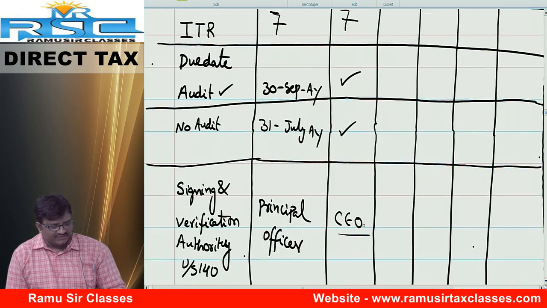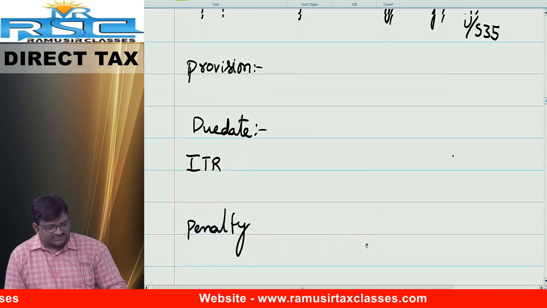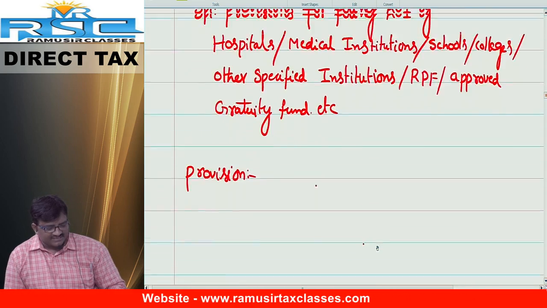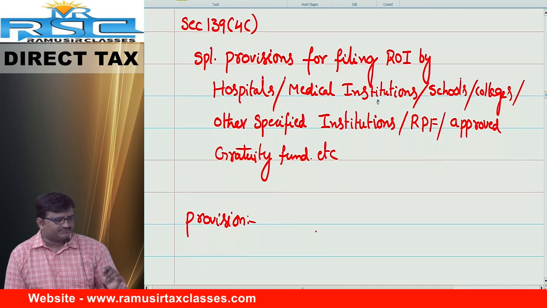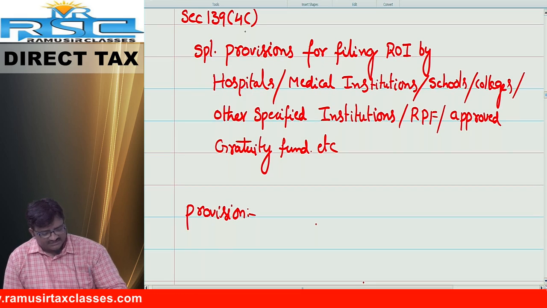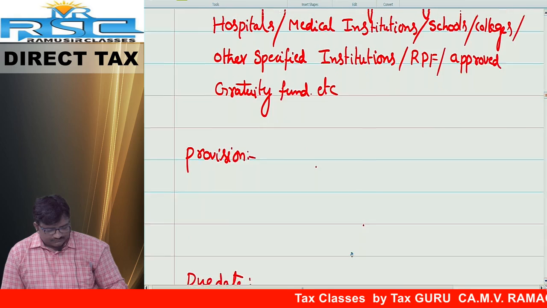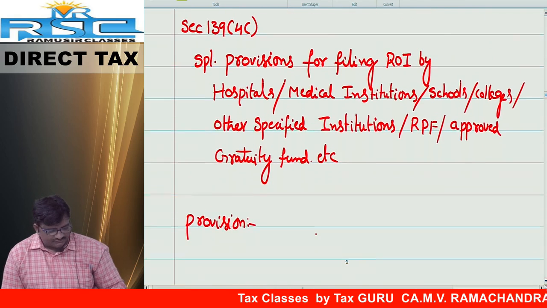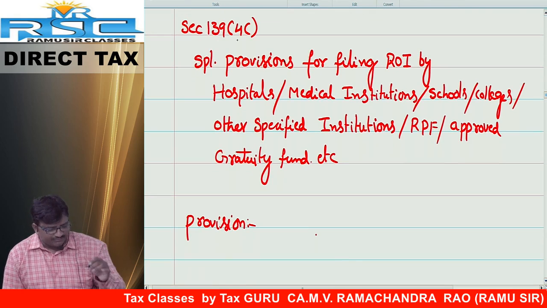Next friends, very important topic. Many attempts they asked this question in examination. 139 subsection 4C. Very important. Five star. See the word. All of you listen. 139 subsection 4C. Friends, now it is 139 subsection 4C. As I told you, it is very important.